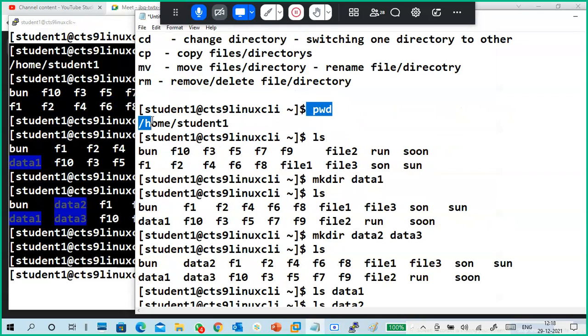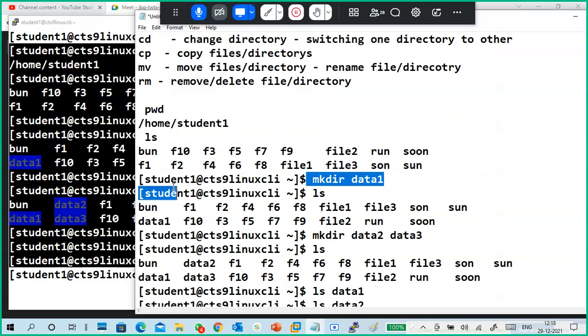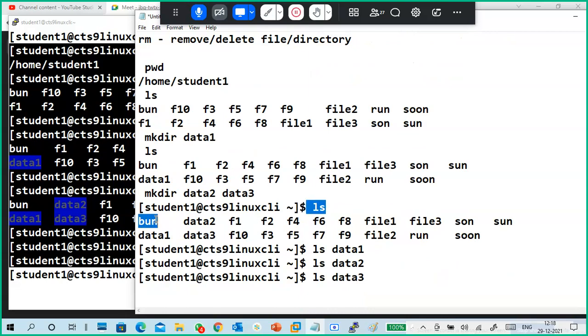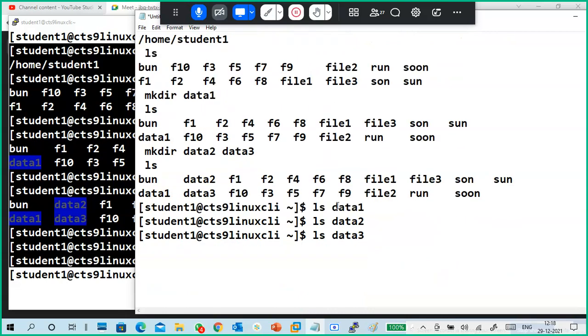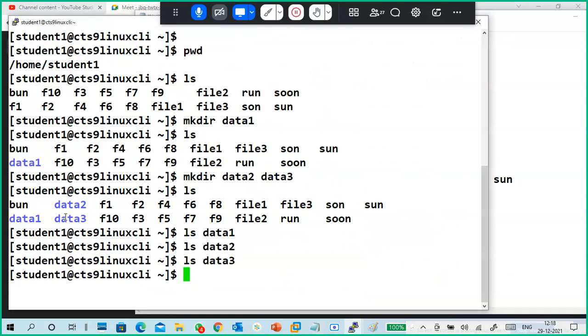So first of all, check where you are located. Second, check what is the current directory content. Create the directory and verify whether it is created or not. And I created two other directories. Check it. Are they created or not? See the output like this, and check it. Is there any content in the directory? This is just a purely optional ls kind of stuff, but now we'll see what is the first task.